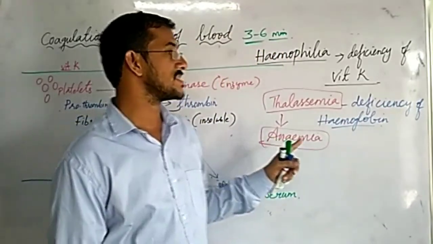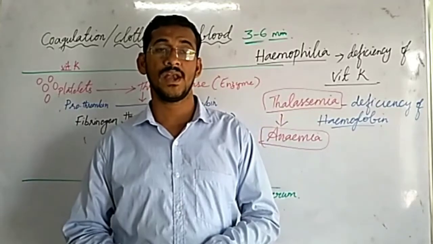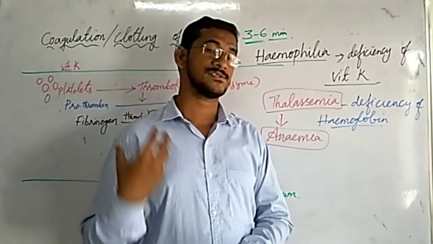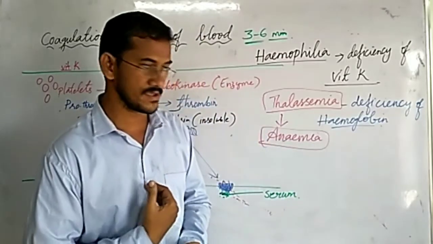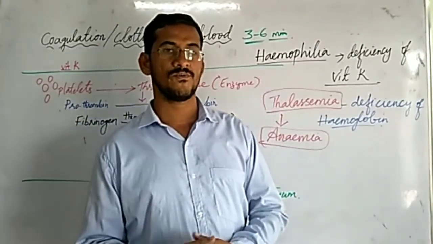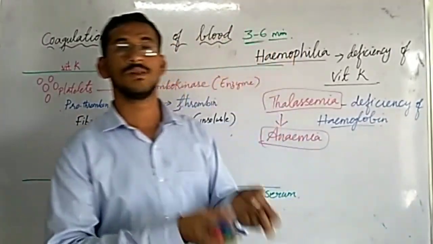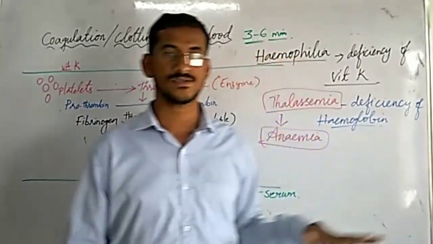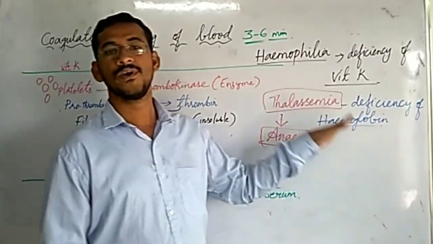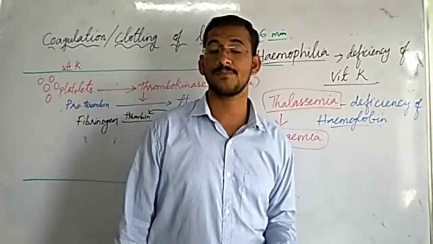And you will get breathing problems also, because if hemoglobin is more in the blood, then it carries more oxygen which is required for the normal functioning of our body. But if hemoglobin is not there, then who will bring this oxygen which is required for the body? So you'll get a shortage of oxygen in your body, and you'll face many other problems.